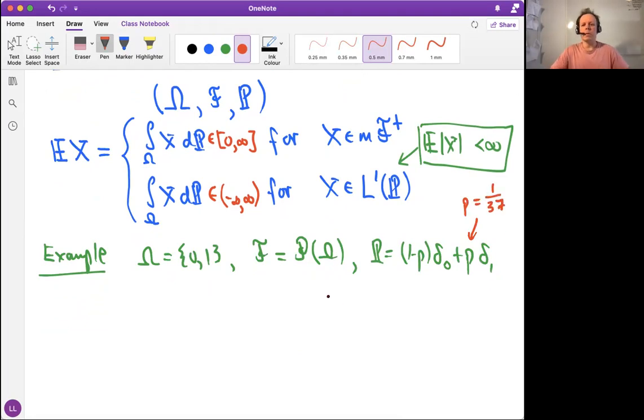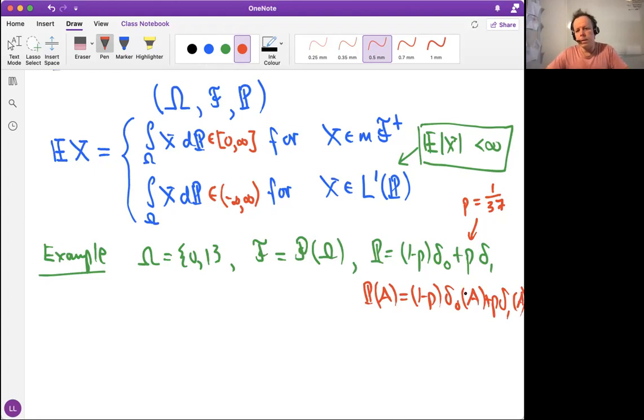Maybe you know why 37 is a nice number here. Okay. And let's see what this Dirac measure notation means. Just to emphasize that if we want to calculate the probability of some set A, then we say it's 1 minus p times Dirac measure at 0 of A plus p times the Dirac measure at 1 of A.